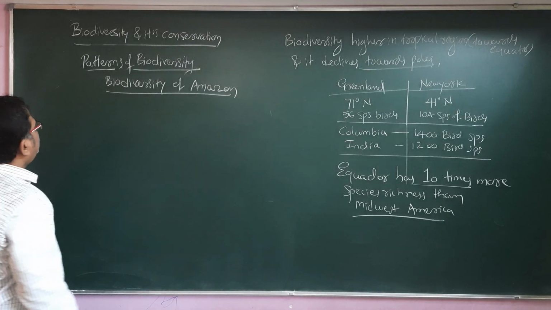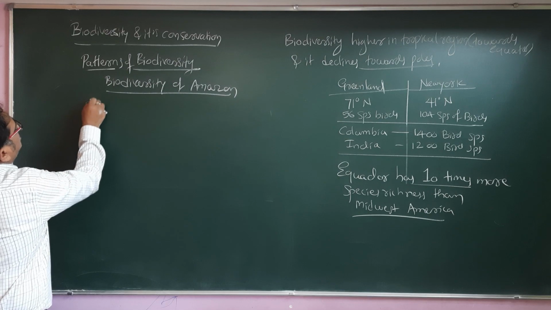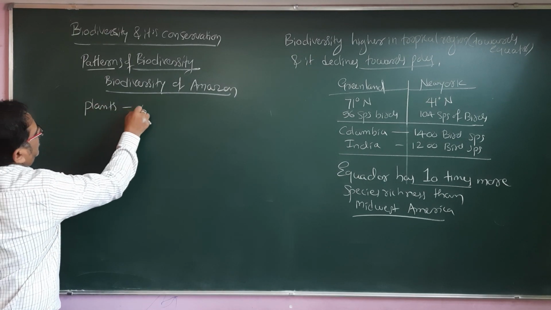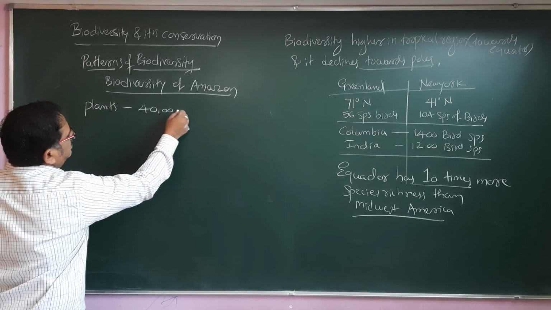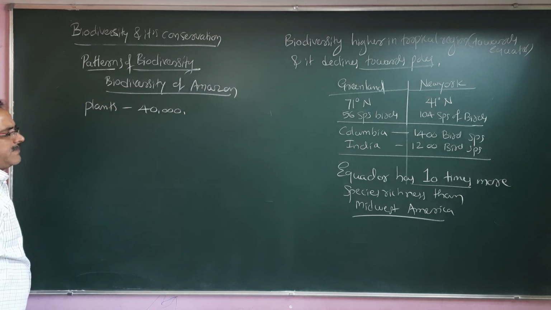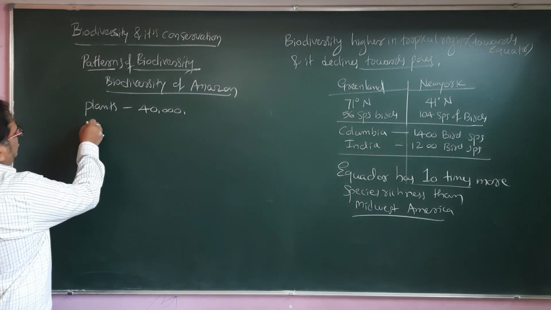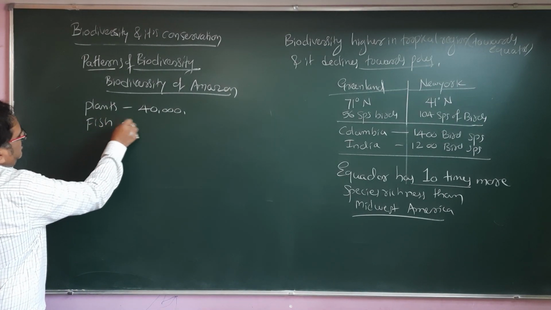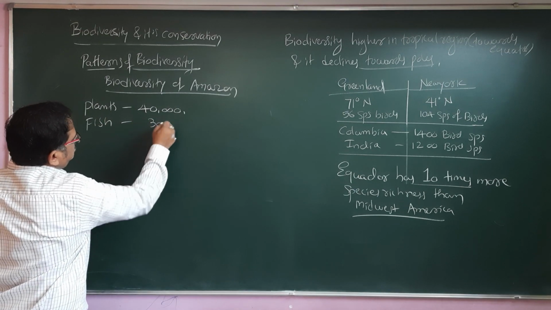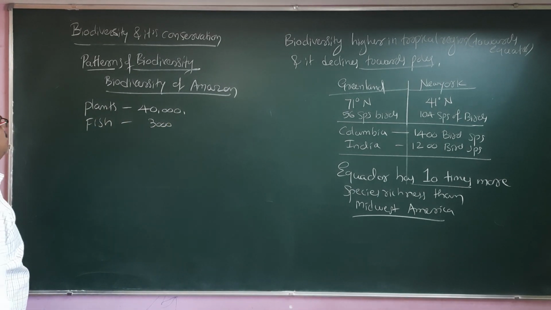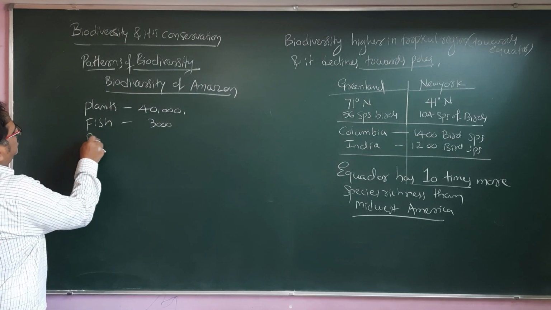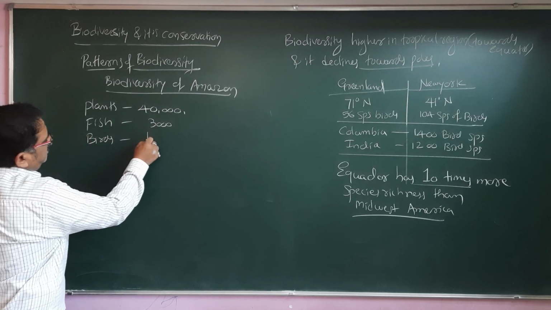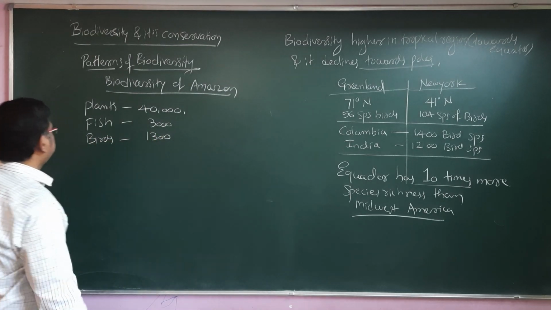Mainly we can find plant species, 40,000. Then fish species, nearly around 3,000. Then bird species, 1,300.